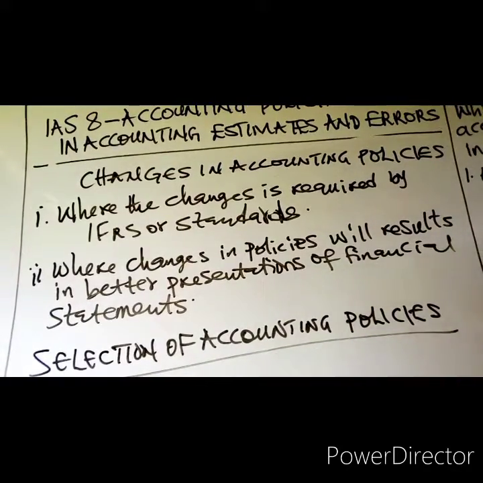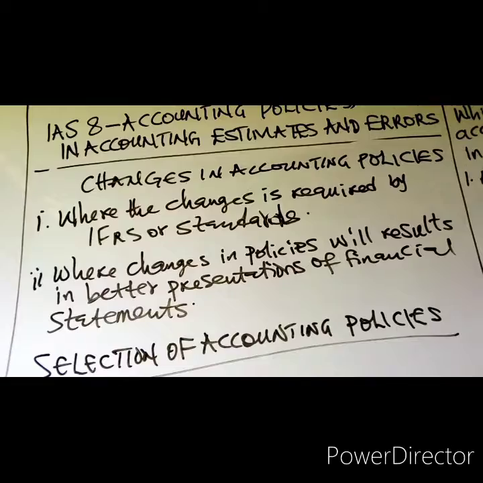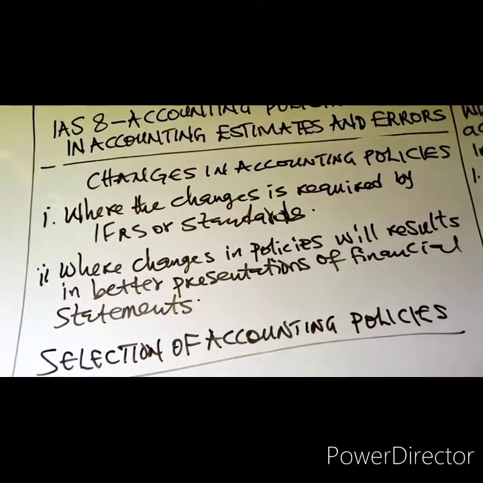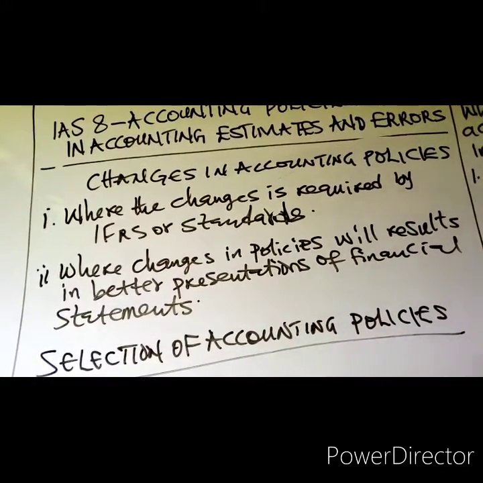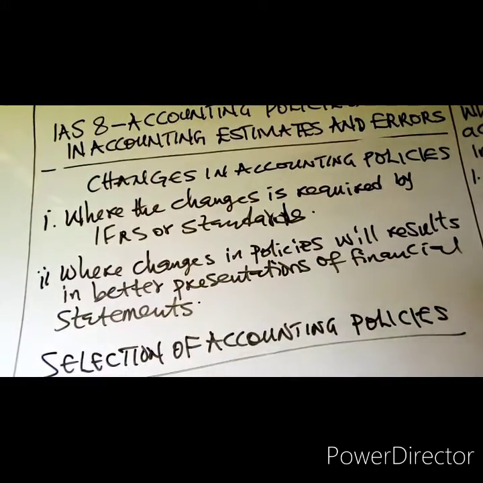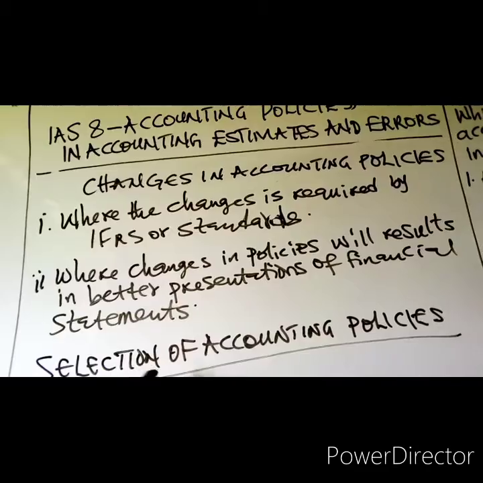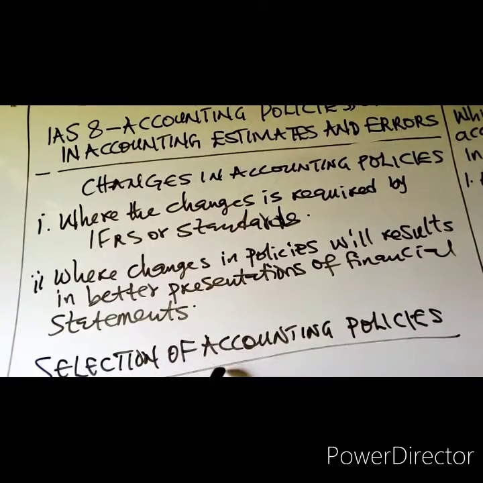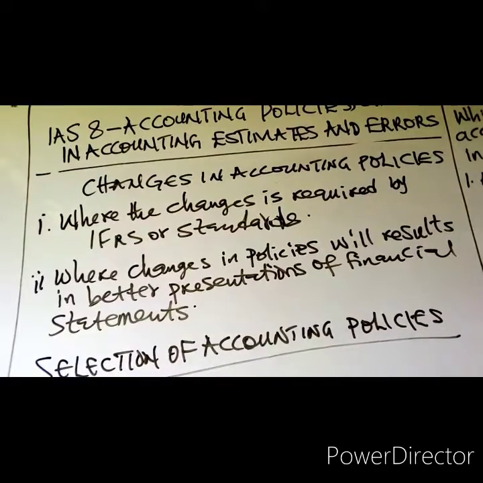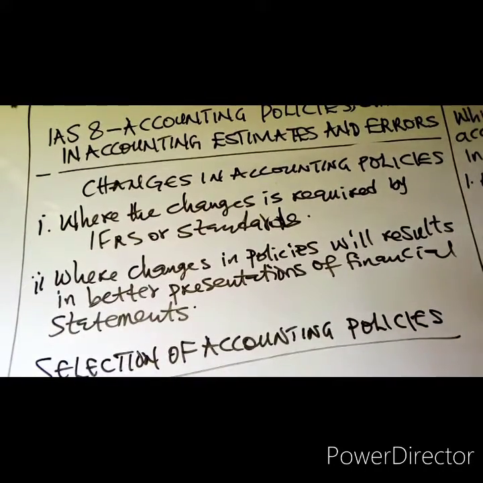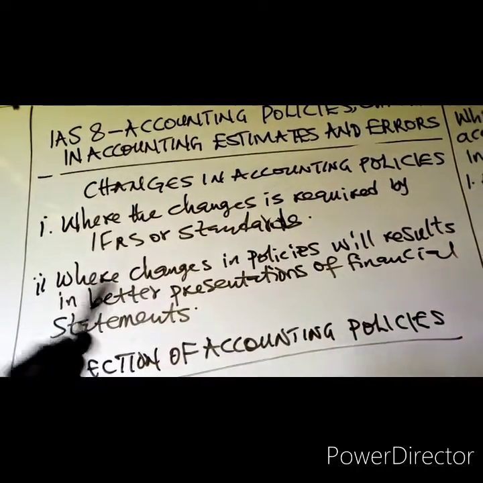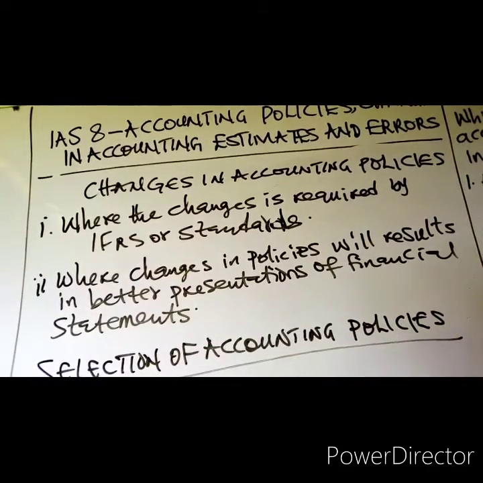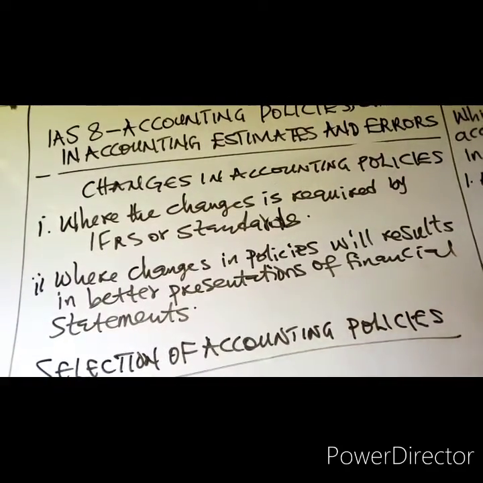An entity should follow the accounting standards when deciding its accounting policies. An entity is expected to make use of the accounting standards whenever they are selecting their accounting policy, such as IFRS or the laws.